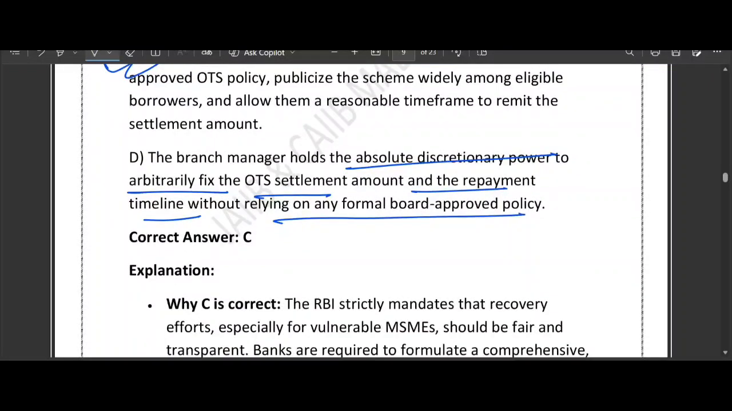And D says that the branch manager holds the absolute discretionary power. No. Actually, this is manager discretion. If the manager could arbitrarily pick a number, it would lead to favoritism or corruption. Everything must follow an official board policy.